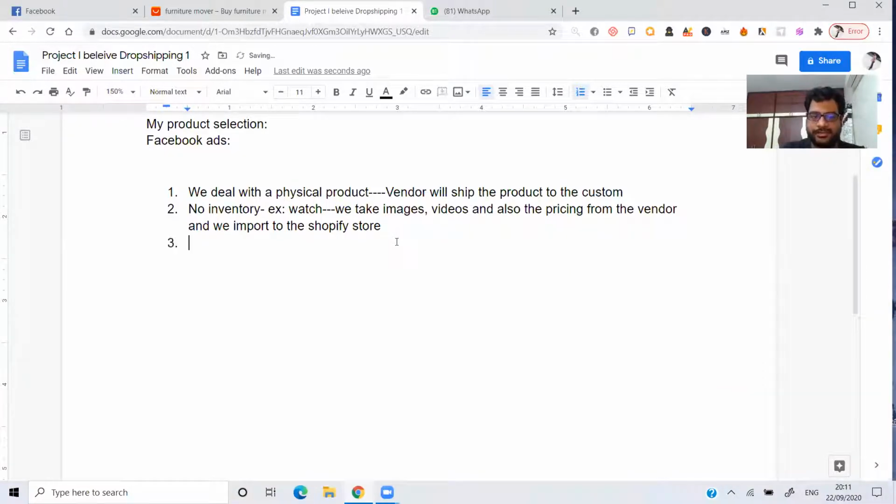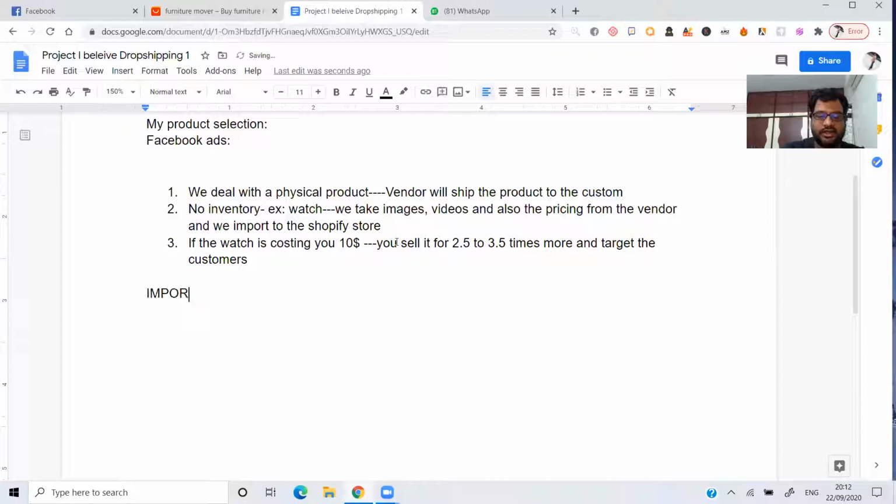Now here, what we do is, if the watch is costing you $10, you sell it for 2.5 to 3.5 times more. If the watch is costing you $10, you sell it for 2.5 to 3.5 more and target the customers.